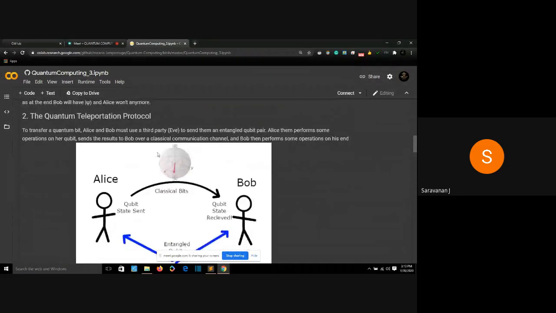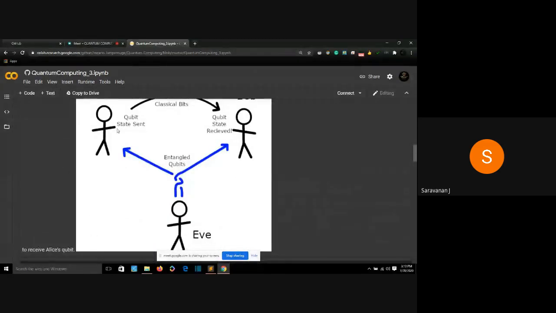So the entangled qubit pair is from Eve. Eve makes this qubit pair entangled. Eve is entangled to Alice and Eve is entangled to Bob. So she is entangled to both of them. What Alice will do is perform certain operations on a qubit, let's say a NOT gate or some other operations, and send it to Eve. However, Eve can't read that information.